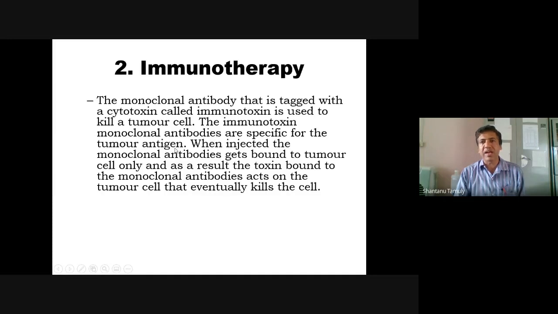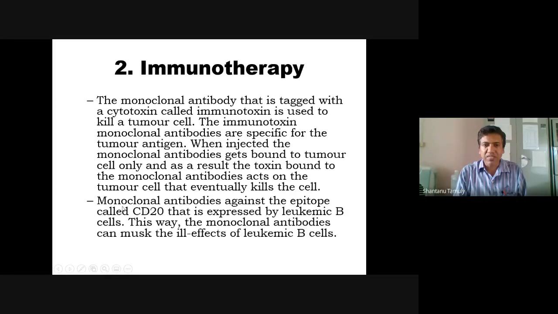Tumor antigen means the antigen present on the surface of a tumor cell. When injected, the monoclonal antibody gets bound to the tumor cell only. It will not bind healthy cells; it will bind only the tumor cells. As a result, the toxin bound to the monoclonal antibody will act on the tumor cell and eventually kill the cell. So the toxin present on the Fc portion of the antibody will kill the tumor cell.